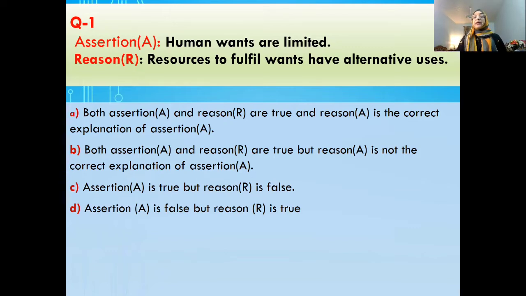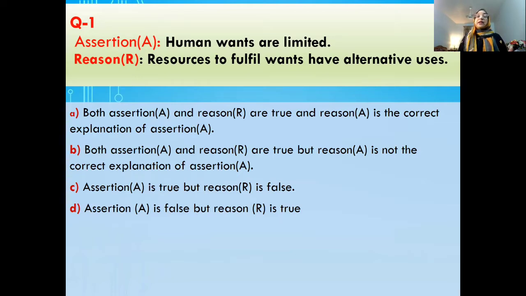Human wants are limited means इंसान की ज़रूरत limited है, and resources to fulfill wants have alternative uses. What does the economic problem say? In your introduction lesson, you have studied the economic problem where there are 3 important statements: human wants are unlimited, resources are limited, and resources have alternative uses.